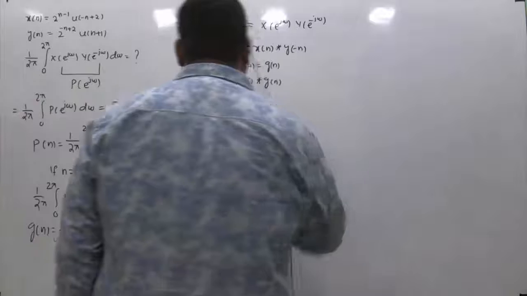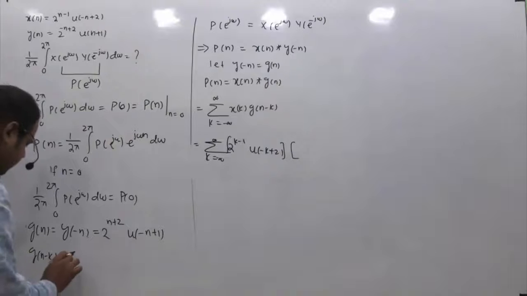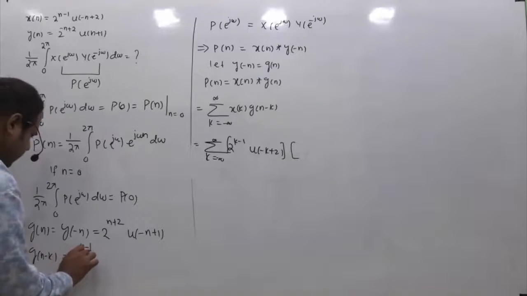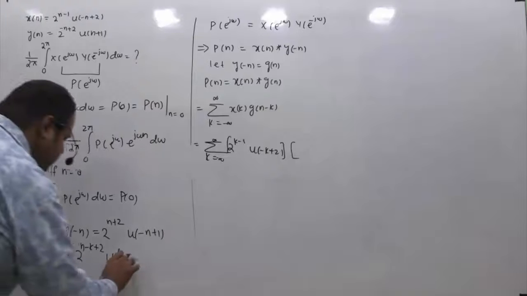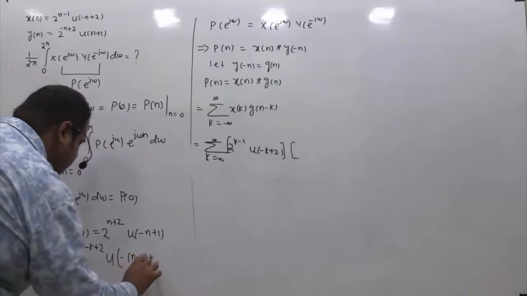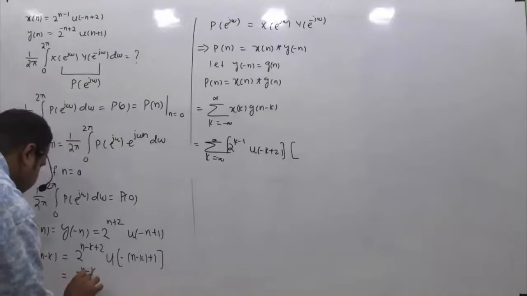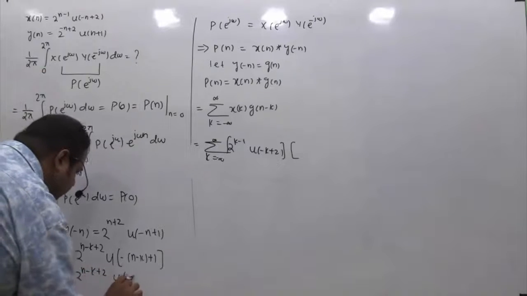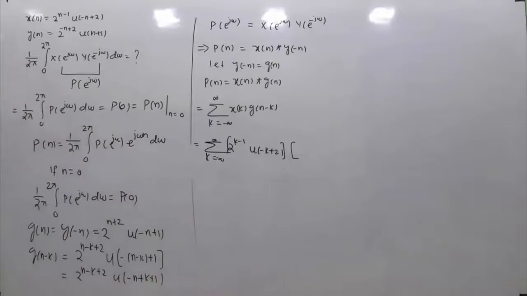Now let us find g[n-k]. If we have g[n] in terms of n, then what to do to get g[n-k]? Wherever you have n, you replace it by n-k. So it will be 2^{n-k+2}, and this is u[-(n-k)+1], that is u[-n+k+1].